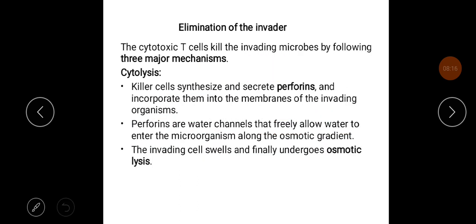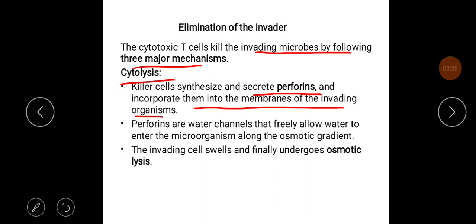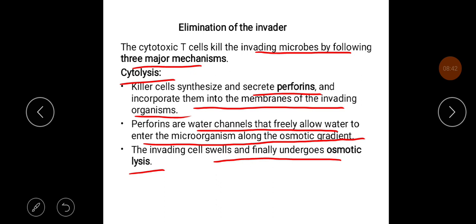The cytotoxic T cells kill the invading microbes by three major mechanisms. One is cytolysis. The killer cells synthesize and secrete perforins and incorporate them into membranes of invading organisms. Perforins are water channels that freely allow water to enter the microorganism along the osmotic gradient. The invading cell swells and finally undergoes osmotic lysis.